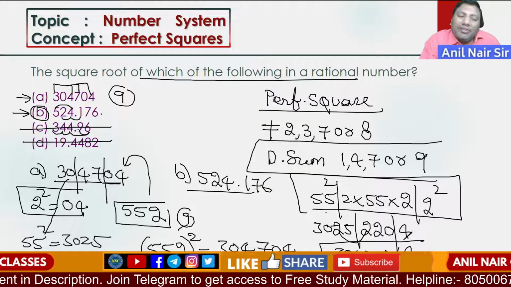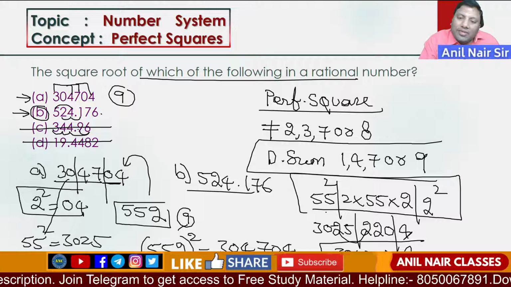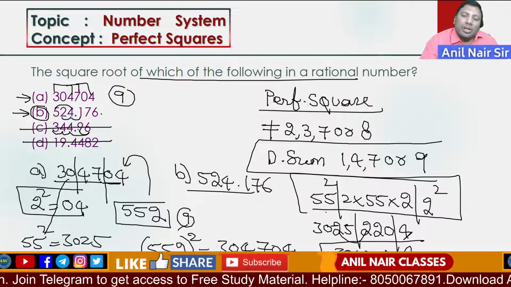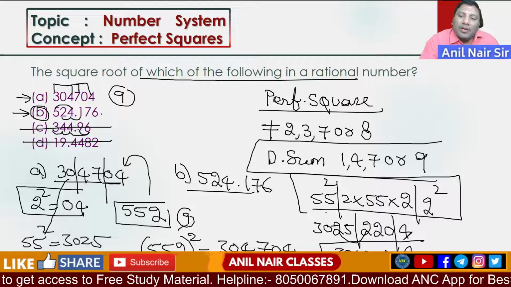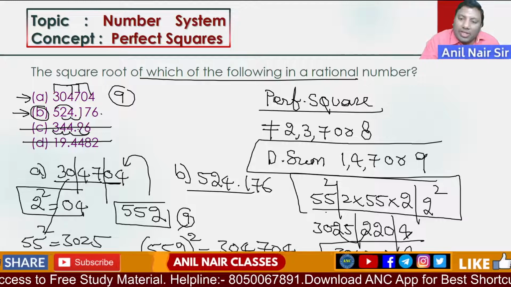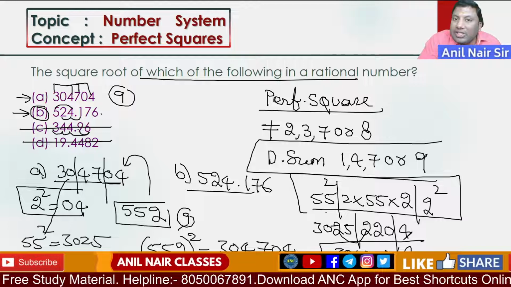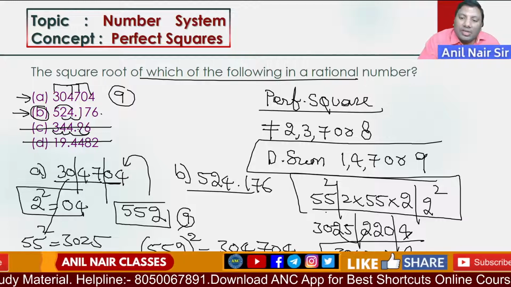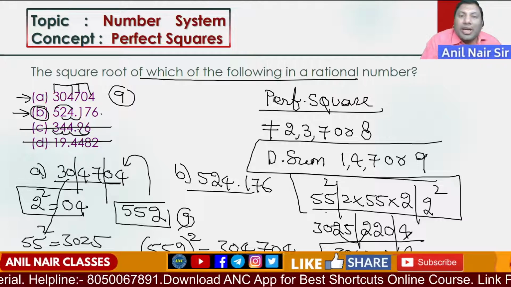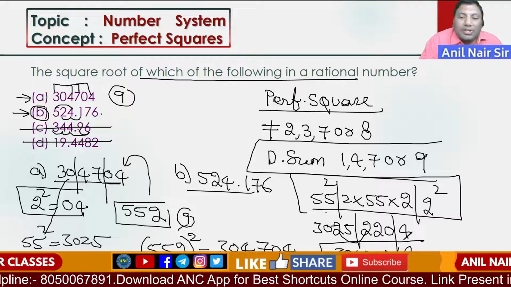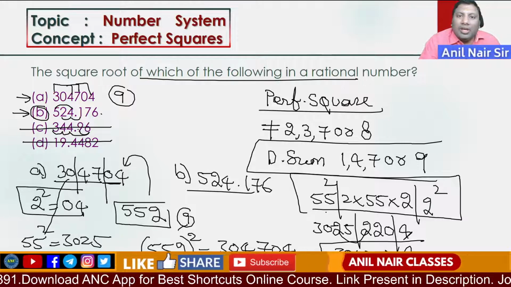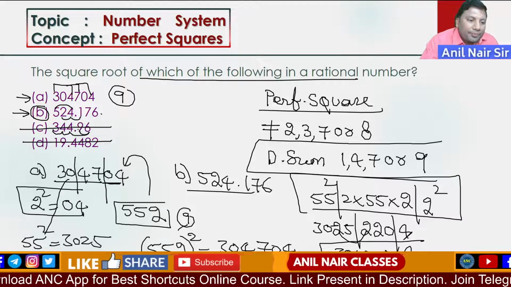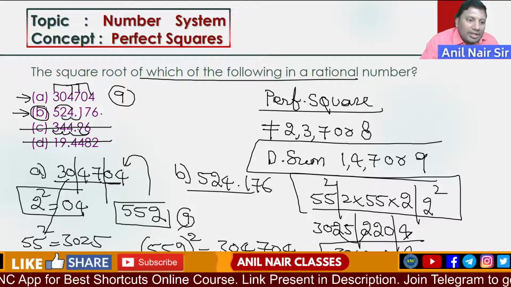A is 55 and b is 2. 55 square, 2 into 55 into 2, and 2 square. 55 square is 3025. 55 into 4 is 220, and 4. Write down the unit digit 4. 220's unit digit is 0. 22 carried. 3025 plus 22 is 3047. So 3047. I hope the idea is clear.